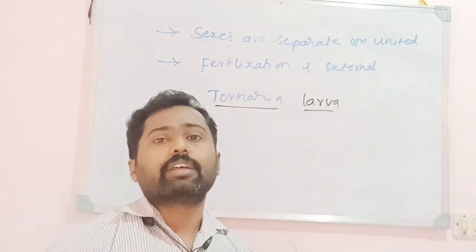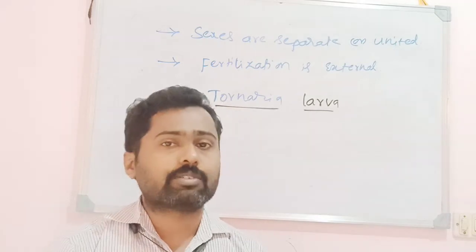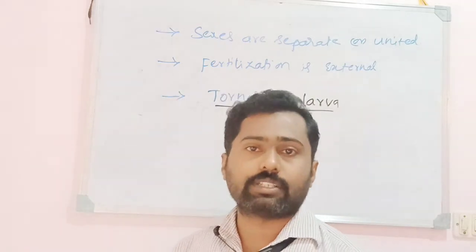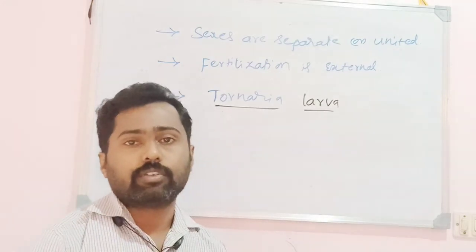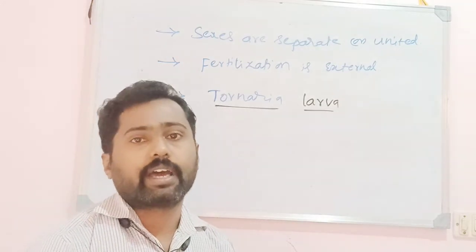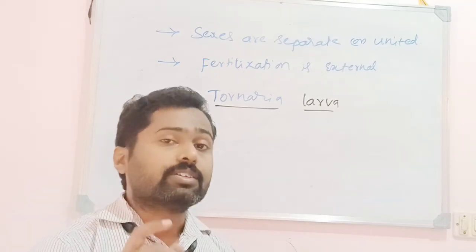Respiration takes place by means of numerous gill slits, and excretion takes place by the proboscis gland, called the glomerulus. The nervous system shows characters of both chordates and non-chordates. The chordate character is the presence of a nerve cord restricted to the collar region.